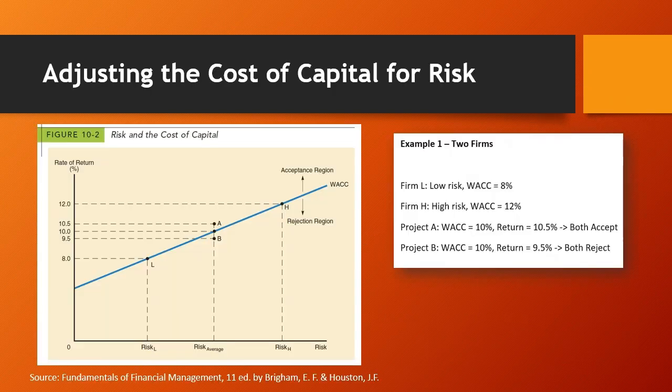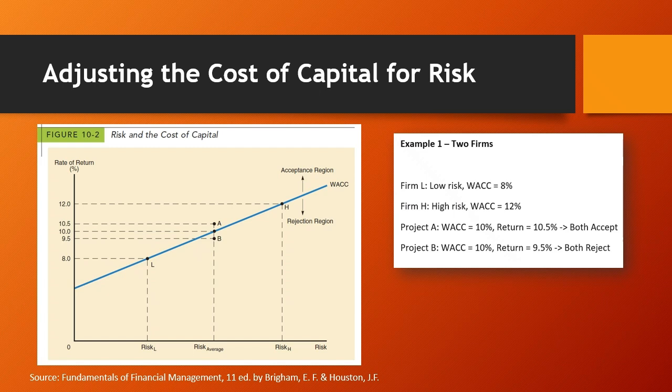Now, let's understand how to adjust the cost of capital for risk. The cost of capital is the hurdle rate a project's returns must beat to create value. Riskier projects need a higher hurdle rate, and safer projects need a lower one. Using the wrong hurdle rate can lead to poor investment decisions. If a company doesn't adjust for risk, it might accept too many risky projects or reject good, safe ones, which can hurt long term performance.